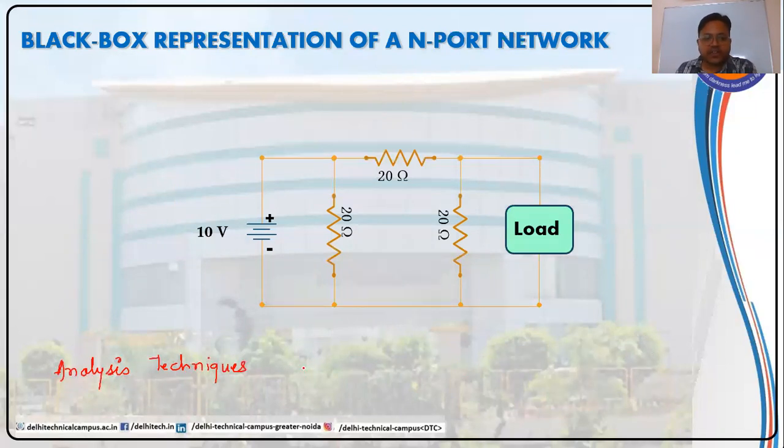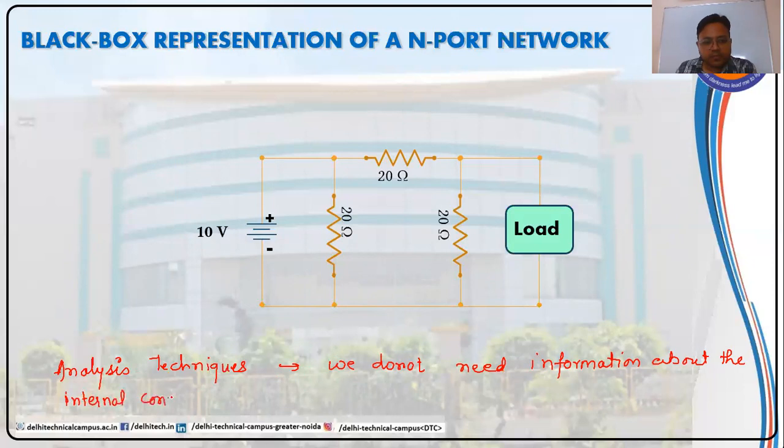We'll discuss some analysis techniques where we do not need information about the internal configuration of the network.